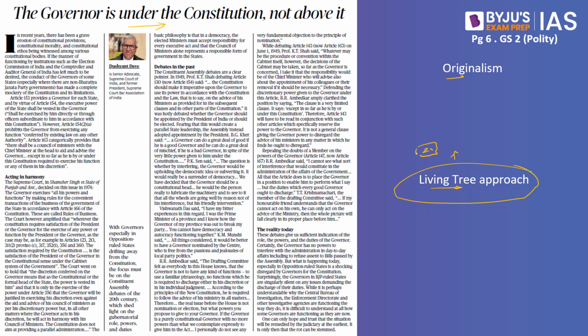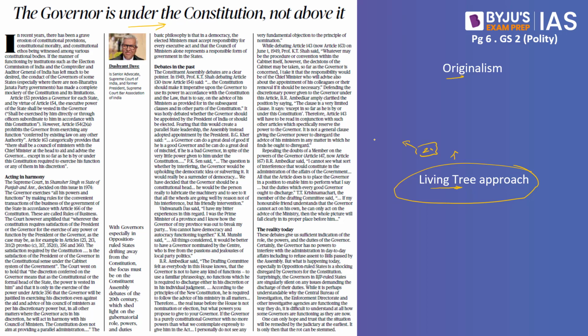But over a period of time, the Supreme Court of India has given multiple interpretations to Article 21. Article 21 now includes the right to life with respect to environment, and with respect to health as well. The right to privacy is also part of Article 21. Was it originally interpreted in those terms? No. Article 21 in terms of the originalist approach spoke about the right to life and procedure established by law, but it did not speak about different interpretations. So those interpretations which the Supreme Court goes on to give are what is called the living tree approach, progressive interpretation doctrine, or the organic constitution.